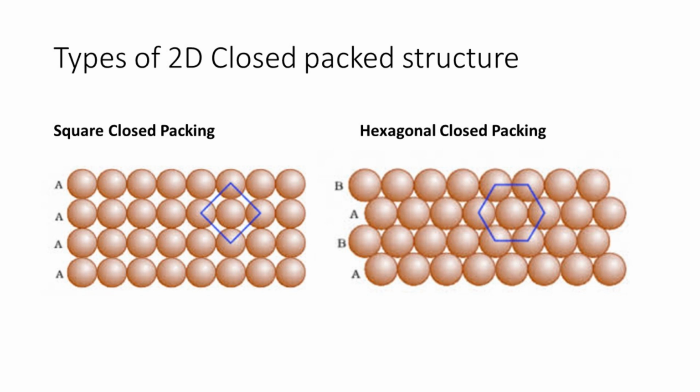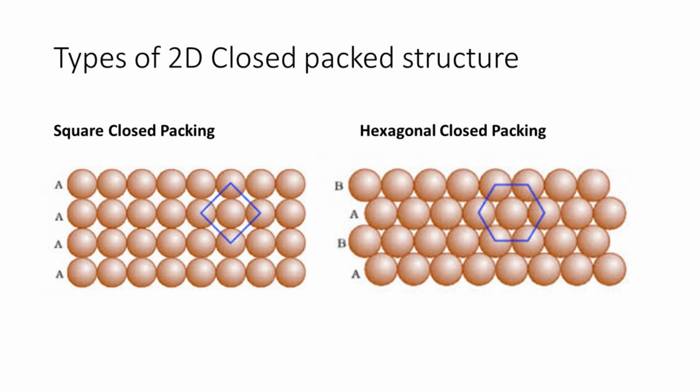In this type, if one row of spheres is labeled as A, then the next row will be B. Third row will again be A and fourth row will be B, and so on.